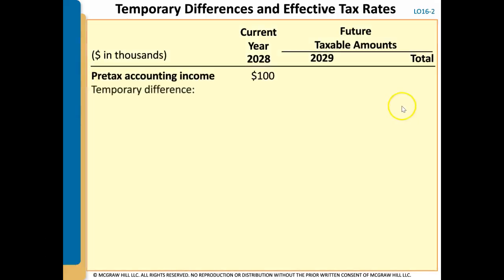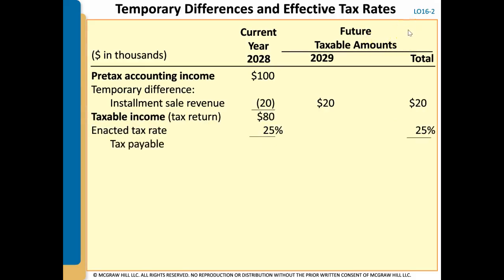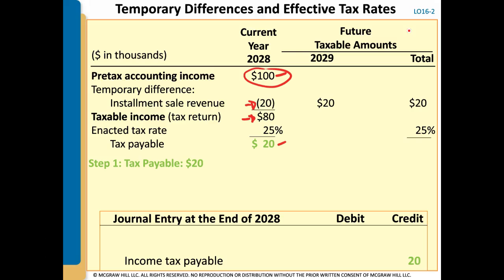Now let's go through an example where we have temporary differences and what does that do to effective tax rates. So let's take this example where my pre-tax accounting income is $100,000, and included in this $100,000 is $20,000 of revenue. That's an installment sale basis, but we're not going to recognize that revenue for tax purposes until we actually receive the cash. So we're going to remove that $20 from our pre-tax accounting income, and that gives us taxable income of $80. At 25% that makes our tax payable $20.